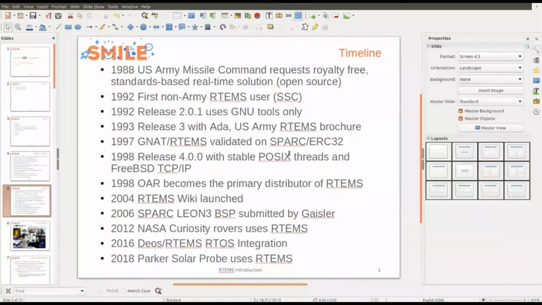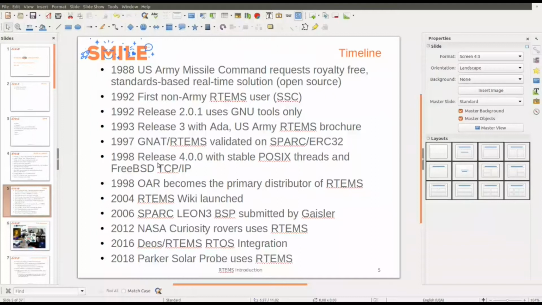The POSIX threads and the POSIX API were added in release 4. There is a company behind RTEMS, which is called OAR. It's in the USA, in Texas, I think. Today they are the principal distributor and principal developer for RTEMS. Since OAR became the primary distributor of RTEMS, it was not a military OS anymore, so it was possible to use it for everything you want.